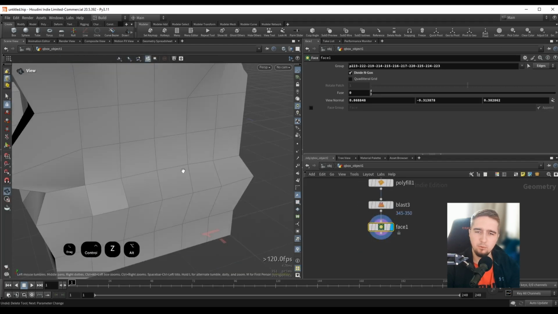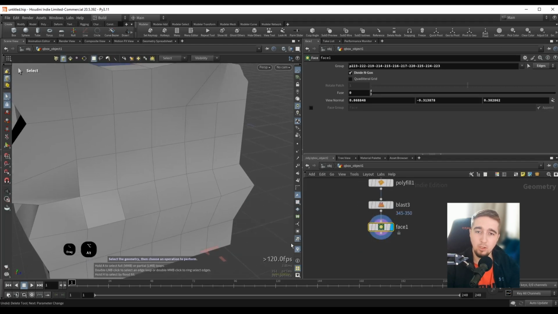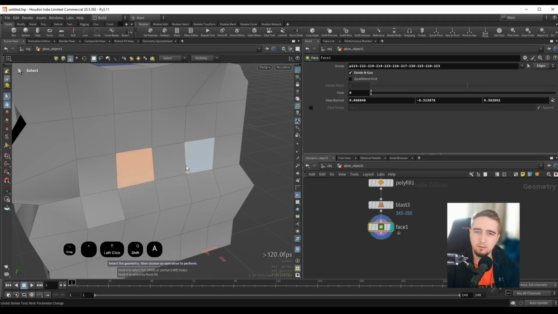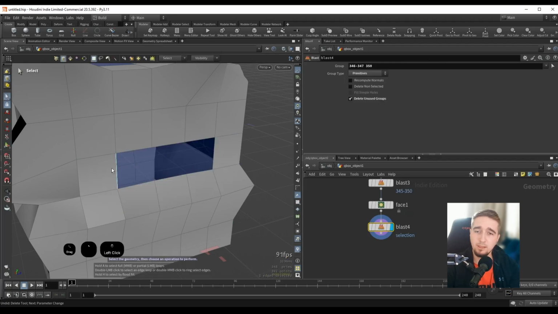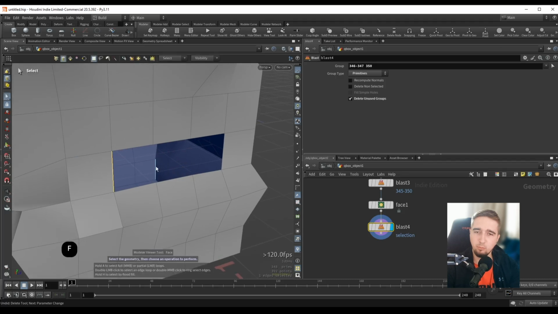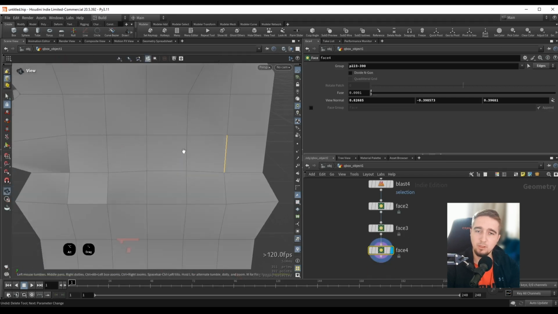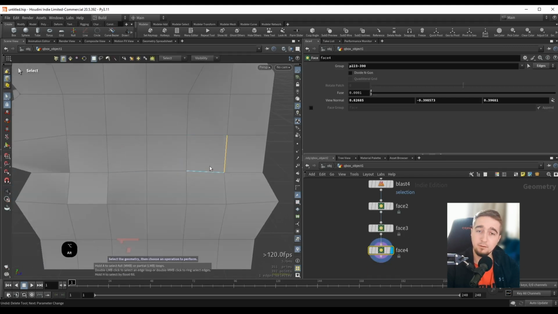And one really cool thing that you can do with this face operation here is, let's grab the faces and let's delete maybe this row. I will just select this edge here on the left, and if I press F, it's going to automatically find the nearest points or edges to create this fill selection. And I can press F again, F one more time, and I can easily fill back this entire row. So this is also sometimes very useful.